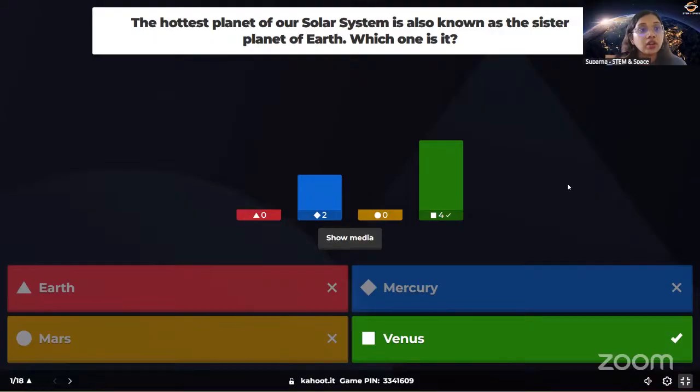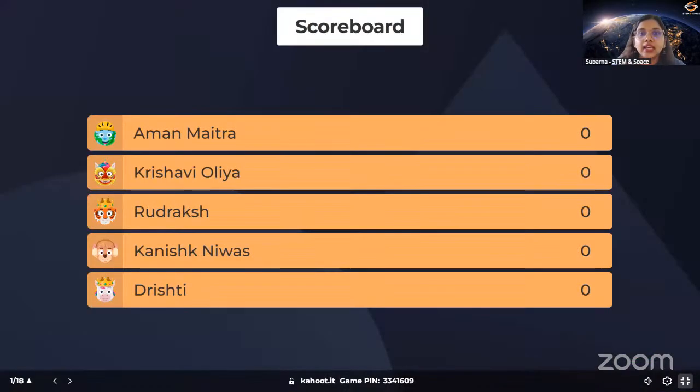All right, and also it's called the sister planet because it has a similar size as our Earth. Okay, so it's not Mercury, it is Venus. But a great start. Let's quickly see our scoreboard. Okay, so Aman is leading, followed by Krishvi, Rudransh, Kanishk, and Drishti. Very good, everyone. Let's keep this going.